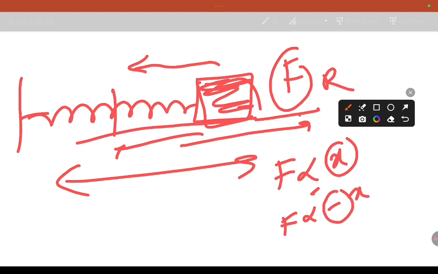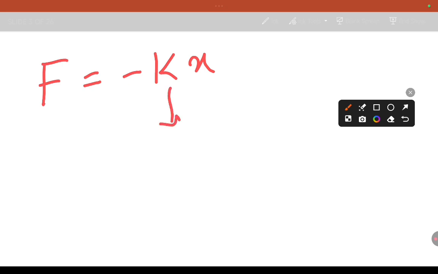Now when you remove the proportionality, we consider one constant, that is F equal to minus kx. What is that? Minus kx, where k is nothing but the spring constant or force constant. This is called the force constant.